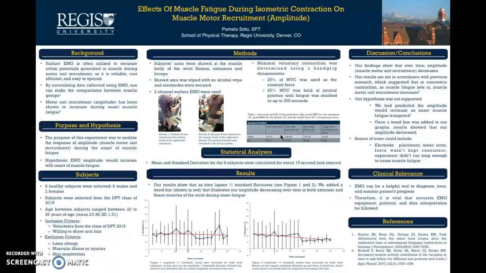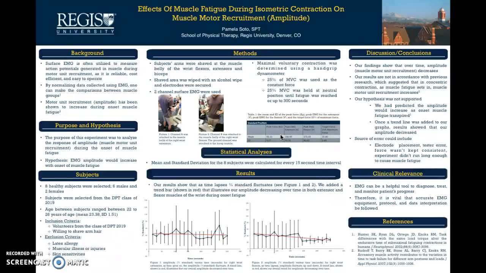We then, using a hand grip dynamometer, calculated the maximum voluntary contraction. From that, we calculated 25% of MVC, which was to be held for the duration of our experiment, which was up until muscle fatigue, or 300 seconds. All of our peak force, peak EMG for extensors and flexors, and our target force of 25% of maximum force are shown in Table 1.